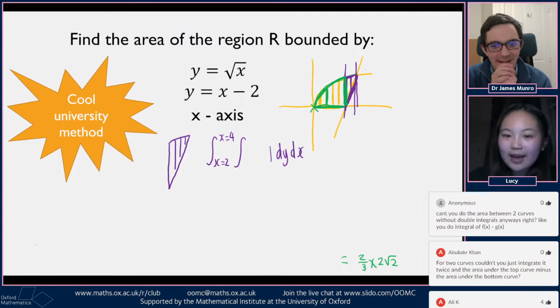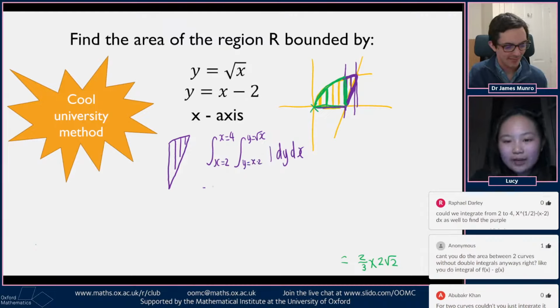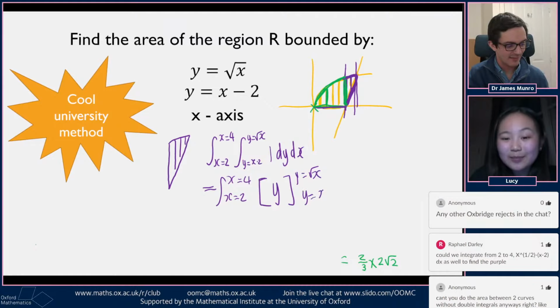And then on the dy on the inside, as you can see, the top limit would still be y equals square root of x, whereas the bottom would be y equals x minus 2 this time, not this part. So we can compute this again. I'll just do that quickly. Take the definite integral, so x equals 2 to x equals 4, y from x minus 2 to square root of x, dx.